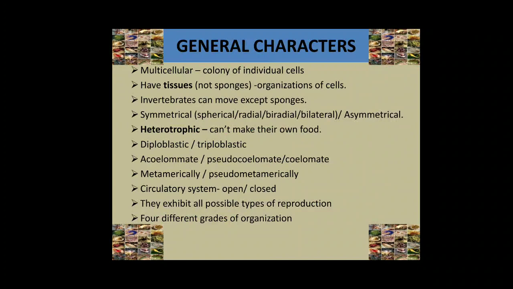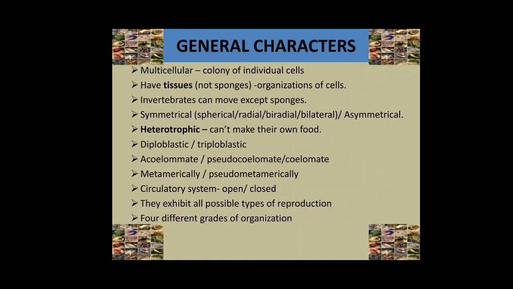Most of them have tissues, that is, specific organization of cells, except sponges, because sponges have a cellular grade of organization. Most invertebrates can move. Even sponges move when they are very young and very small. Once they settle down, they do not move anymore. Other invertebrates like snails, lobsters, crabs, and insects move around their whole lives.